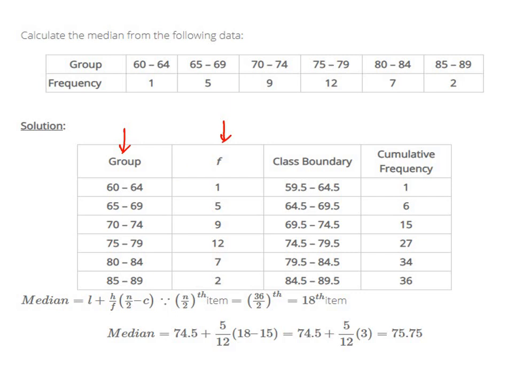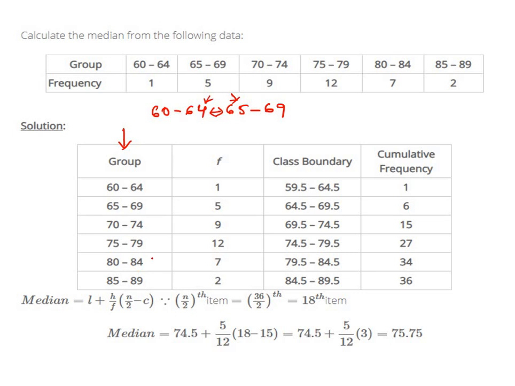Now one thing to note here is that while writing the groups, the groups are not continuous. The first group is 60 to 64, then the second one starts from 65 to 69. So actually we have a gap between the first group and the second group. The first group ends at 64 and the second one starts with 65. So there is a gap between 64 and 65.